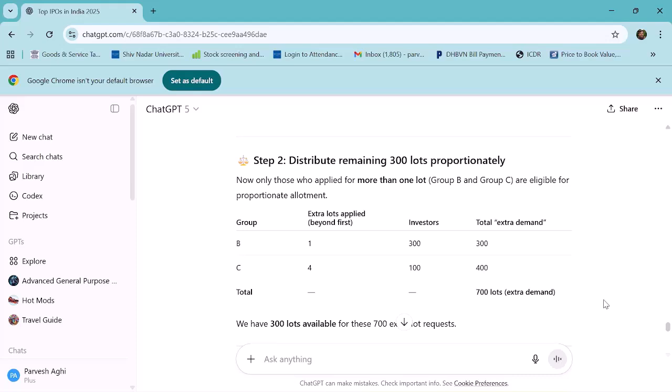Group B, extra lots applied 1, investors 300, so total extra demand 300. Group C, extra lots applied 4, investors 100, so extra demand remains 400.